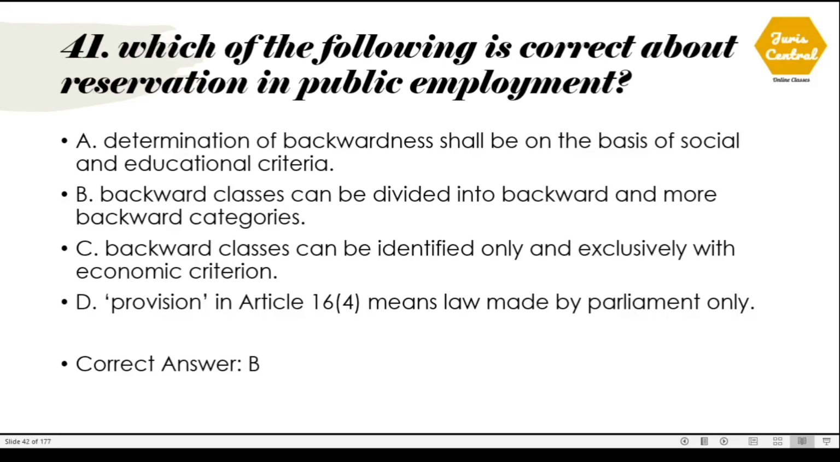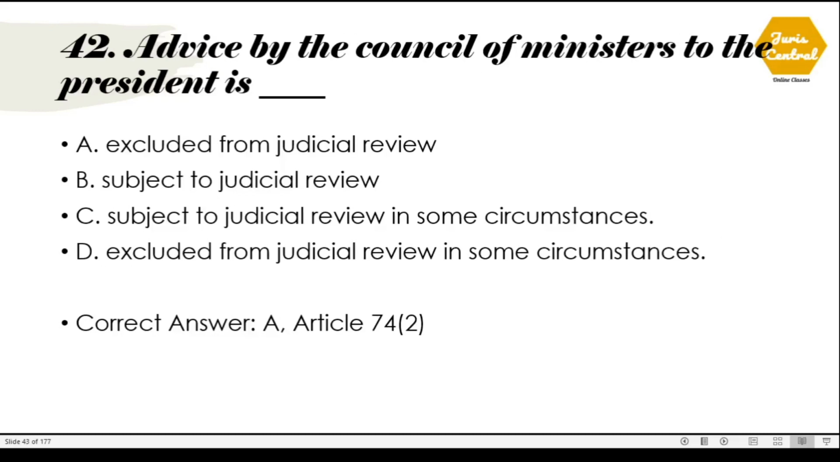41. Which of the following is correct about reservations in public employment? The correct option is option number B. Backward classes can be divided into backward and more backward categories. 42. Advice by the Council of Ministers to the President is. So the correct option is, it is excluded from judicial review, and this is mentioned under Article 74 Clause 2.